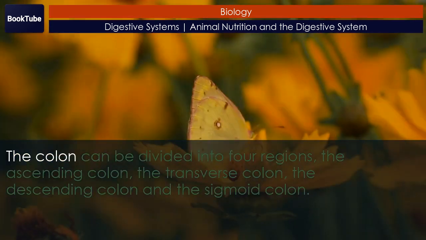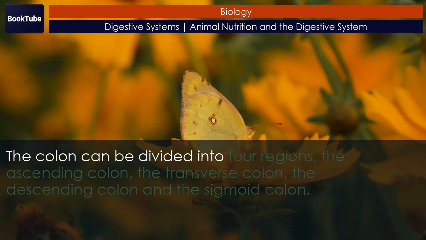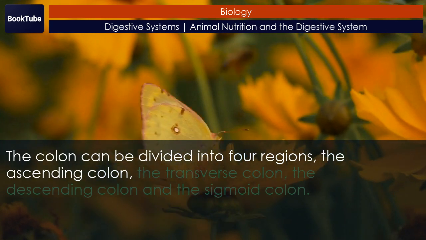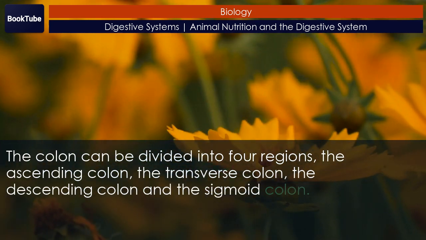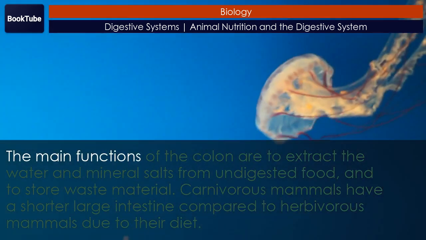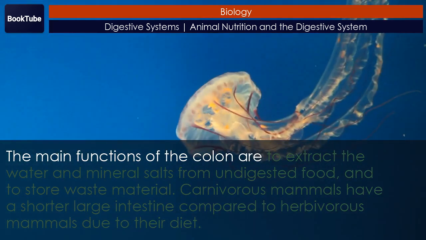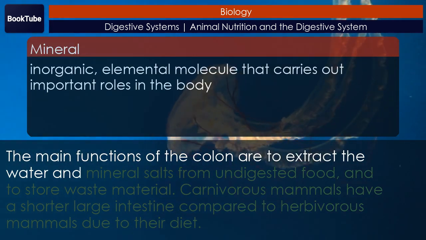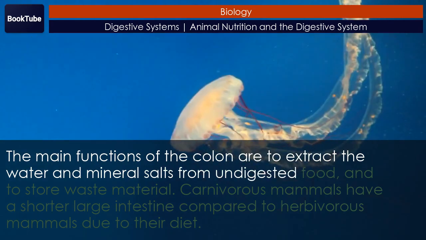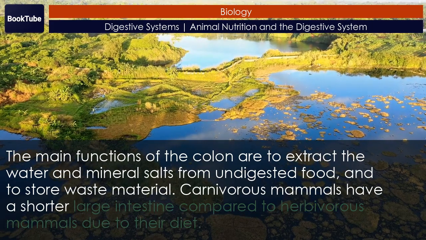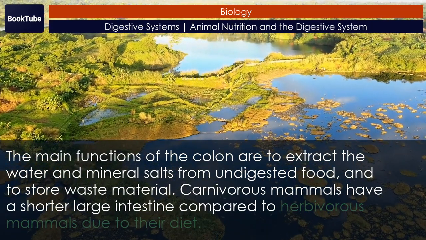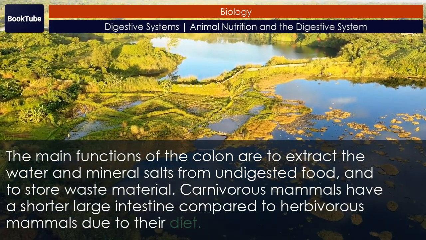The colon can be divided into 4 regions: the ascending colon, the transverse colon, the descending colon, and the sigmoid colon. The main functions of the colon are to extract the water and mineral salts from undigested food and to store waste material. Carnivorous mammals have a shorter large intestine compared to herbivorous mammals due to their diet.